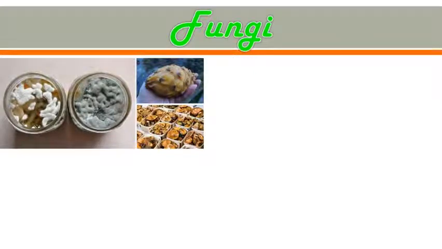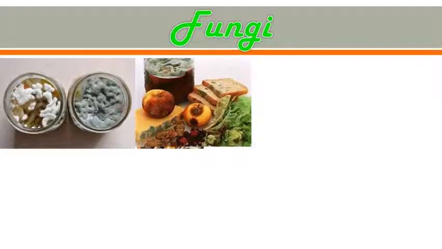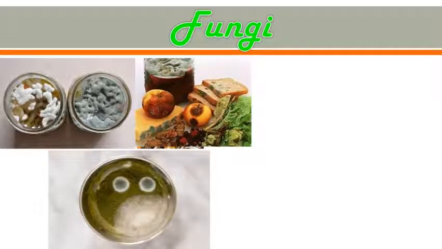Various species of fungi grow on food items also, like pickles, murabbas, jam, sauce, chutney, etc. So these fungi do not grow only on leather bags or shoes or wooden items, but they also grow on our food items.